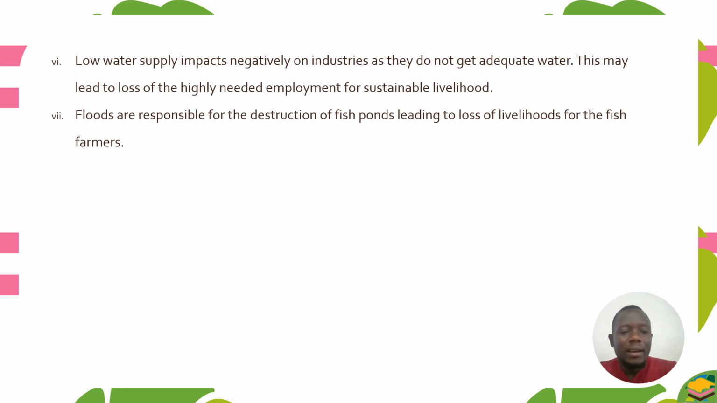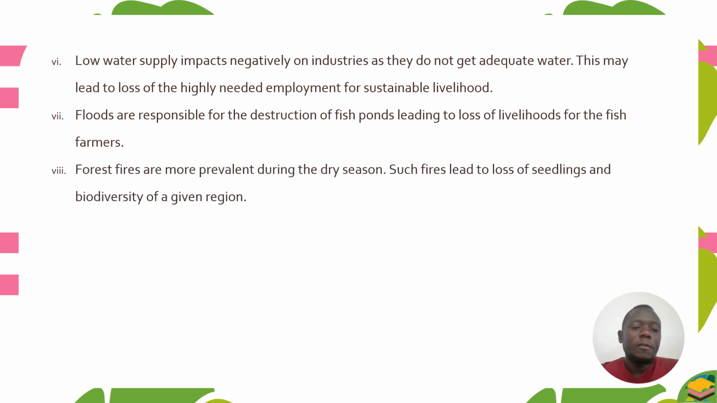And floods are responsible for the destruction of fish ponds, leading to loss of livelihood for the fish farmers. So the other farmers do fish farming. If there are floods, these floods are responsible for the destruction of fish ponds. So this will not go well with fish farmers. And also, forest fires are more prevalent during the dry season. Such fires lead to loss of seedlings and biodiversity of a given region.